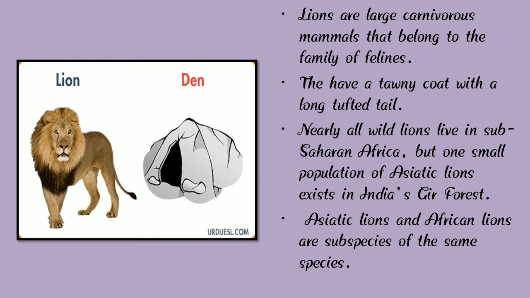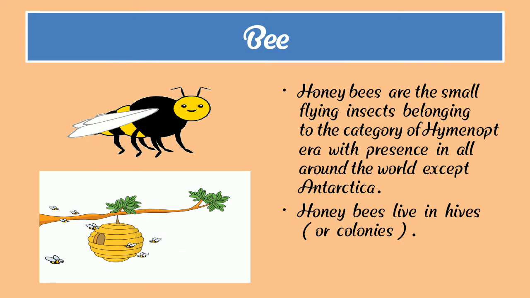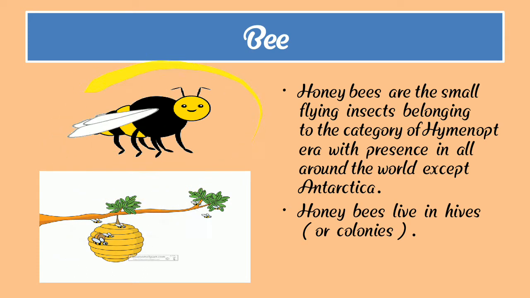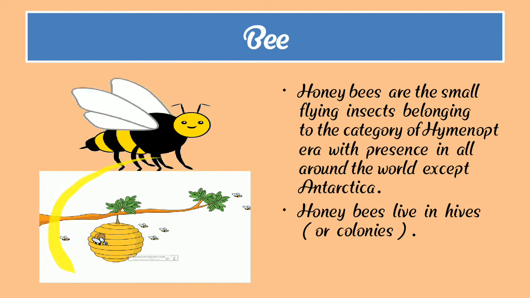Now we are going to learn the next slide and the next animal, and it's the honey bee. Here we can see a honeybee and their home.